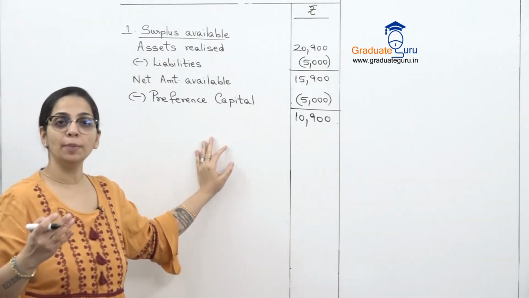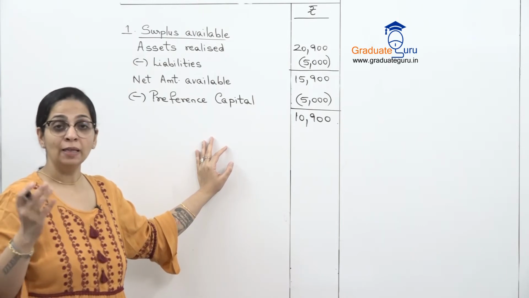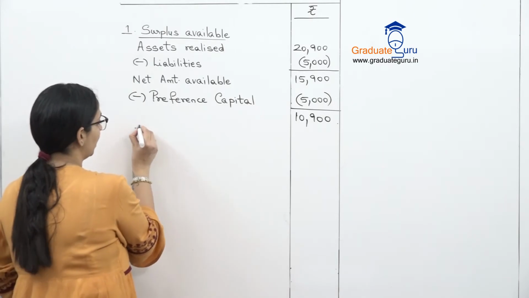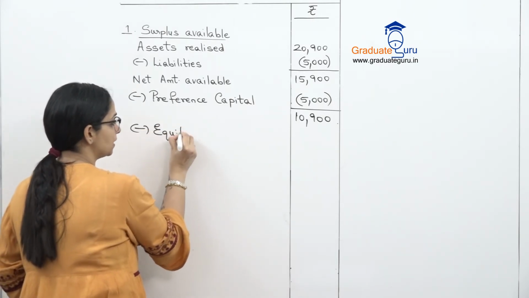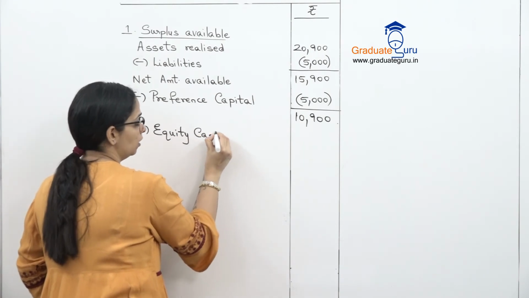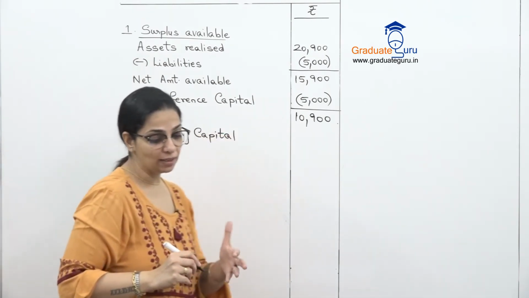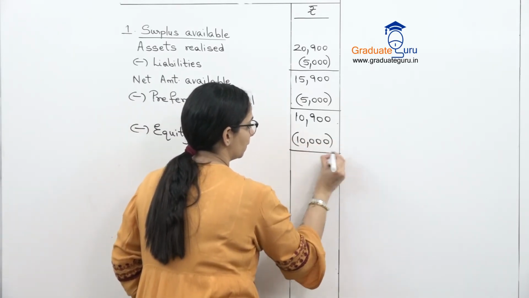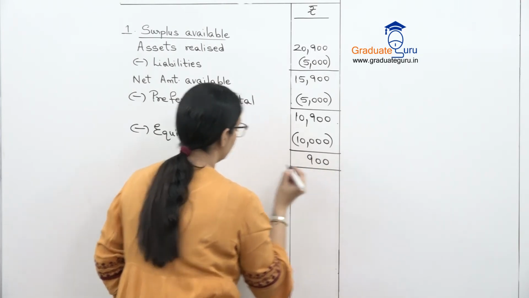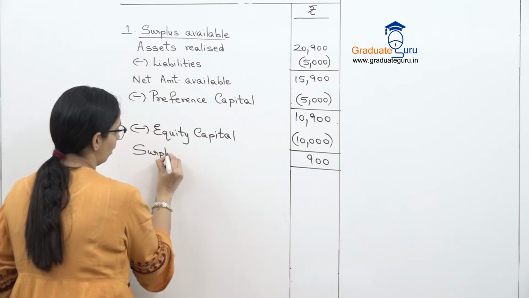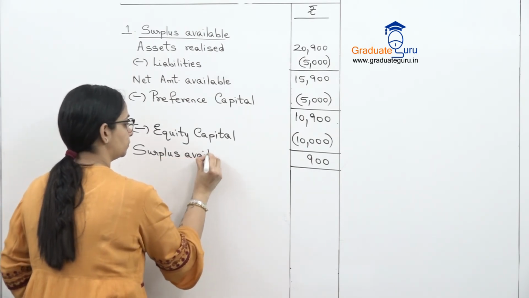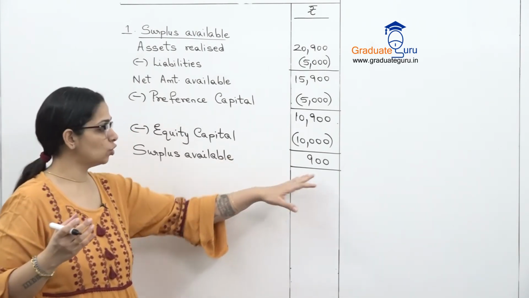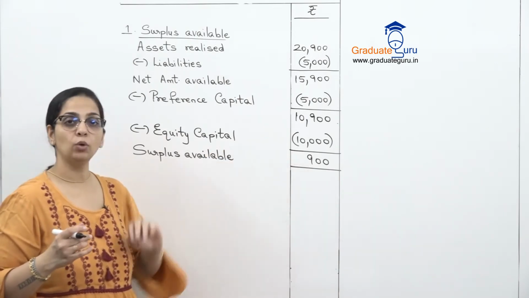Now after you pay the preference shareholders, whatever amount remains technically belongs to equity shareholders. So first I will pay off their capital. The basic capital of the equity shareholders in the balance sheet we will first pay off, and that amount is 10,000, so we subtract it. Now this 900 is the surplus available, and in normal situations this 900 also belongs to my equity shareholders.